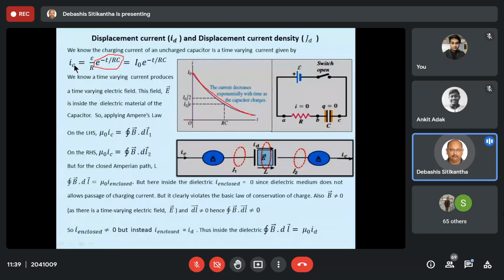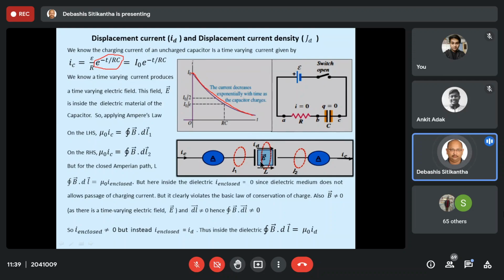Now we will apply that concept over here. As you can see, your IC is changing with respect to time. So naturally the magnetic field that it is producing in these conductors is going to change with respect to time, and obviously it is going to lead to a time varying electric field.